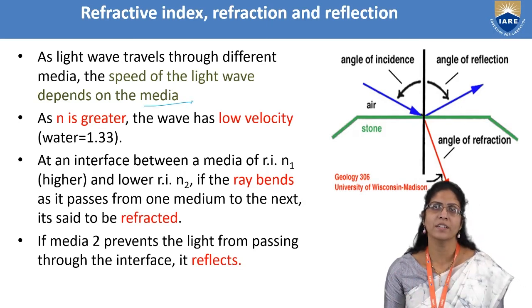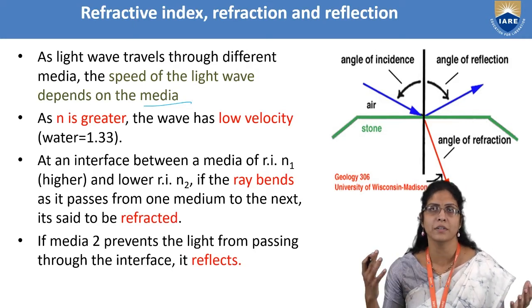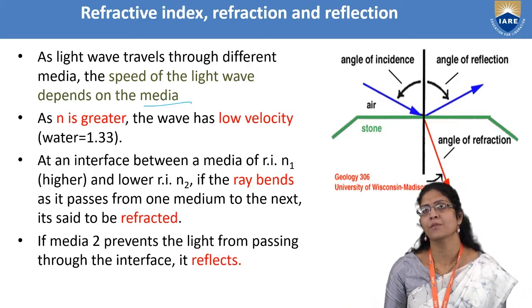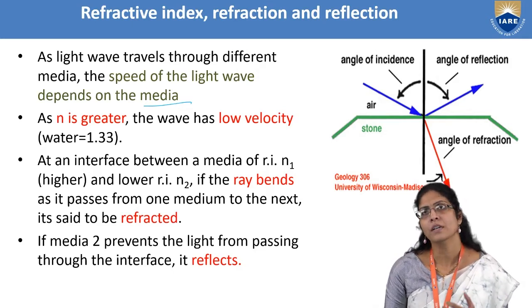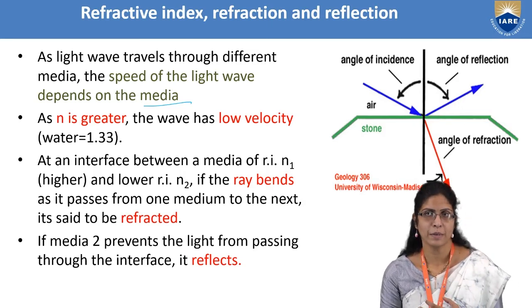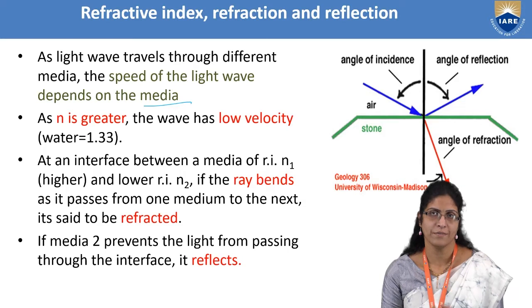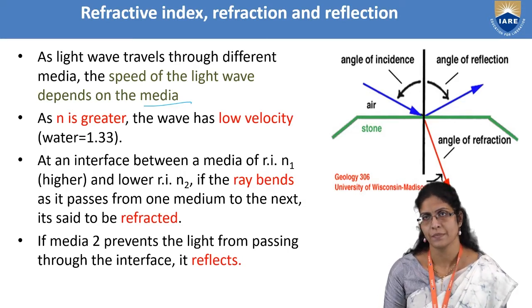Like when you take water, the speed may differ when you take diamond or vacuum, right? If the refractive index is greater, then the velocity of the wave will be lower. Greater is the refractive index, lower will be the velocity.